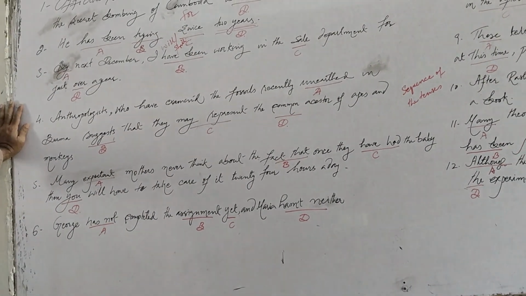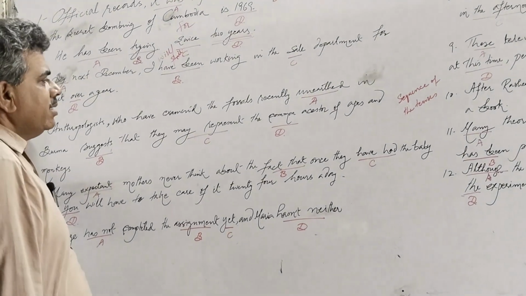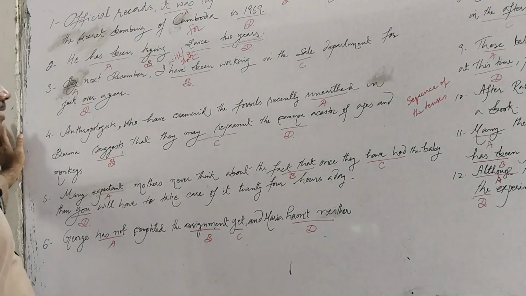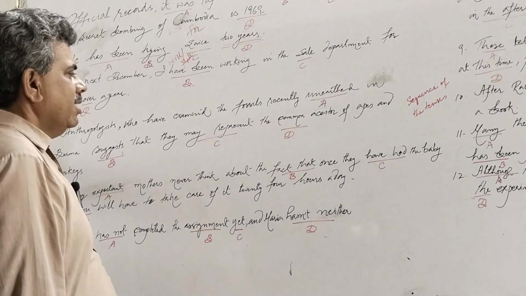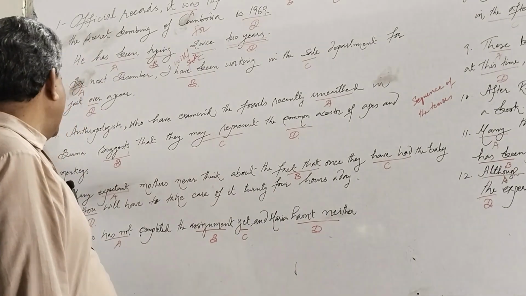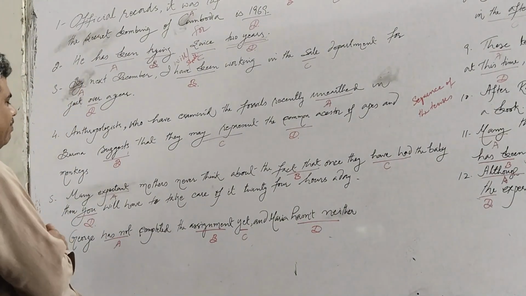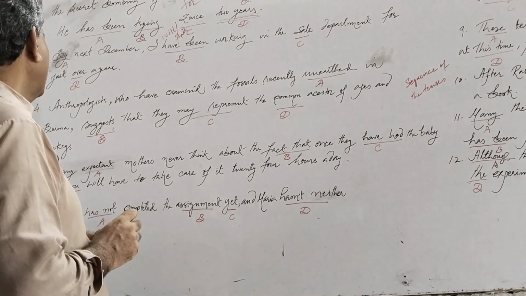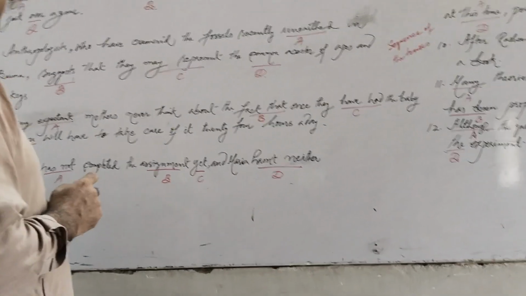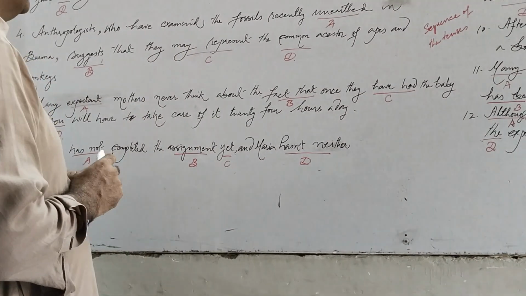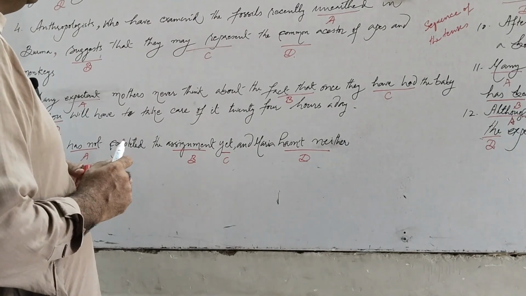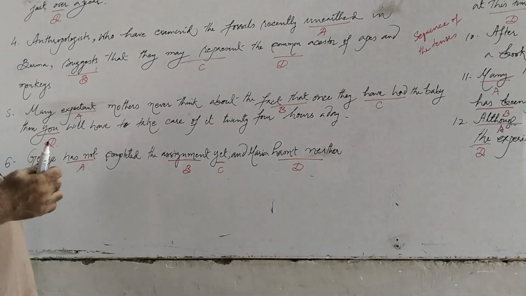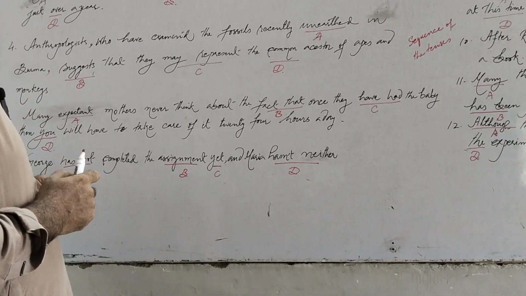Number four: anthropologists who have examined the fossils recently unearthed in Burma suggest that they may represent the common ancestor of apes and monkeys. We have a parenthesis here. As I have already told you in the previous lectures, when we have a parenthesis, we should read the sentence keeping aside the parenthesis so that we can understand the sentence grammatically and could detect the error easily.